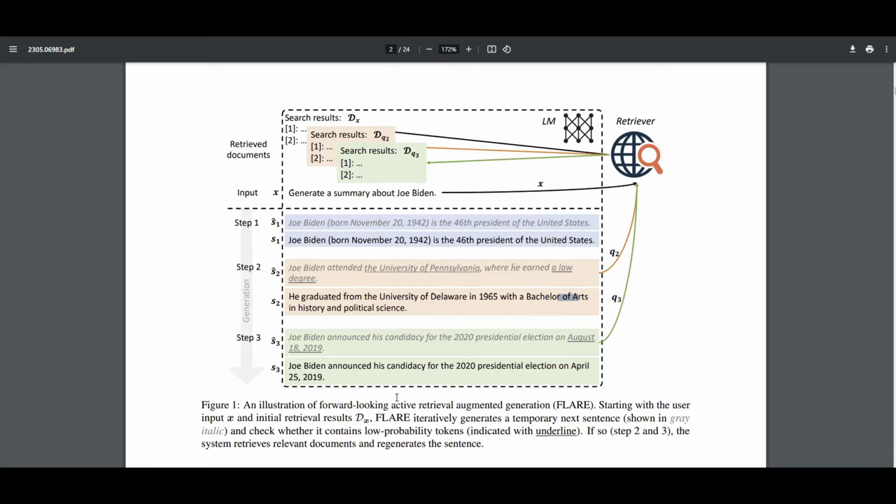Again, the next question: Joe Biden announces candidacy for president, in this month, day, and year. Again, we're not confident about this. Going back to the retrieval, we got the correct date. So technically, this is the idea of how FLARE works.